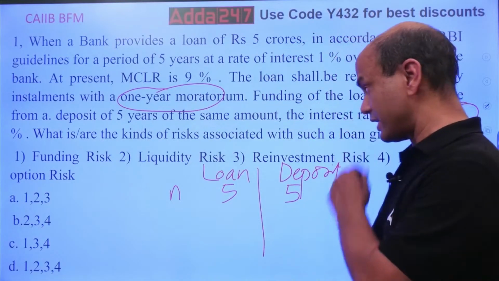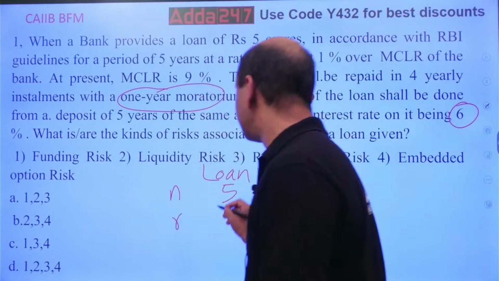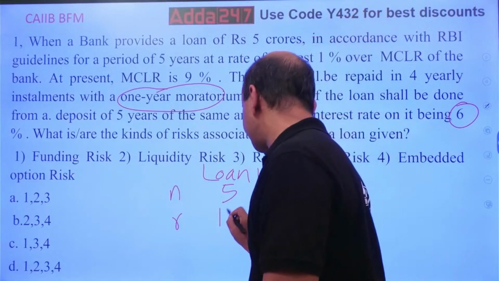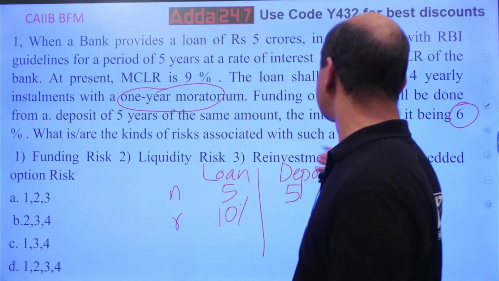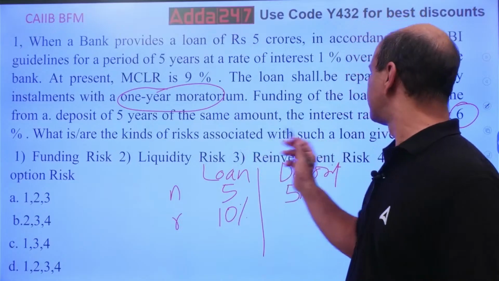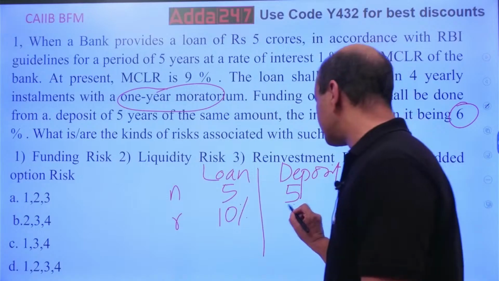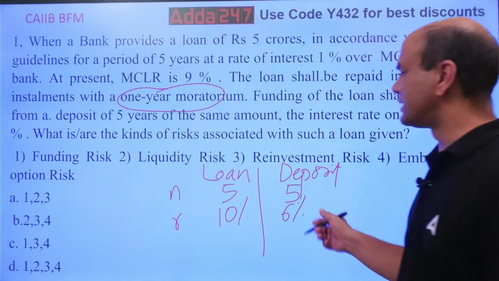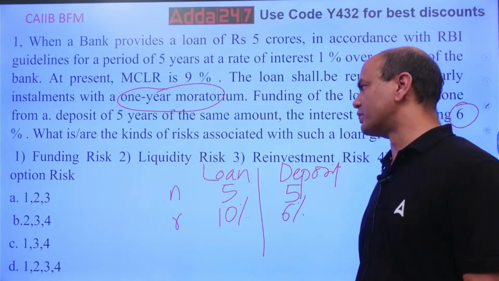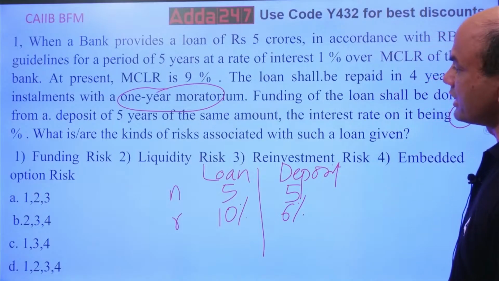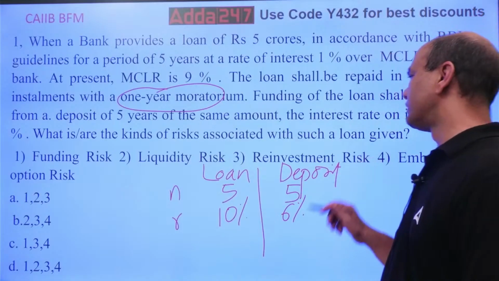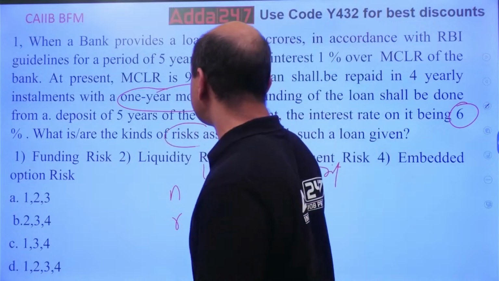Rate of interest R: 9 plus 1, 10%. Here it is. What is it? 6%. See this, 6%. So matching. It's also okay, because deposit is less, loan is more. So it's okay. What are the kinds of risk associated with the loan given? So now you have to find out the risk.